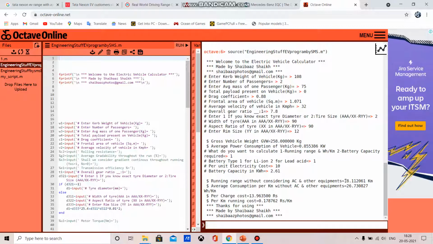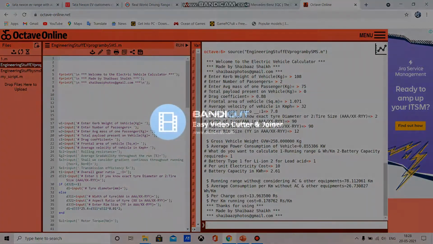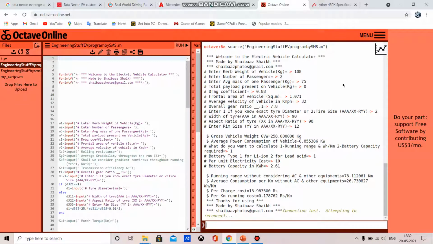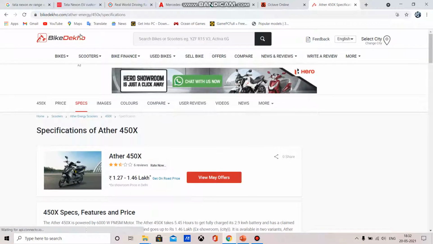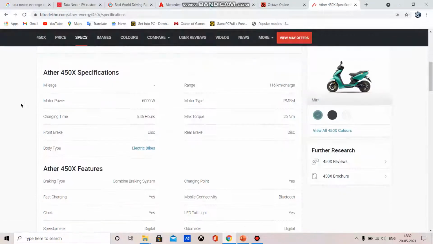So now we will verify this data. Okay, I have opened one tab. This is from bikedekho.com. Here we have data like specifications for Ather 450X.